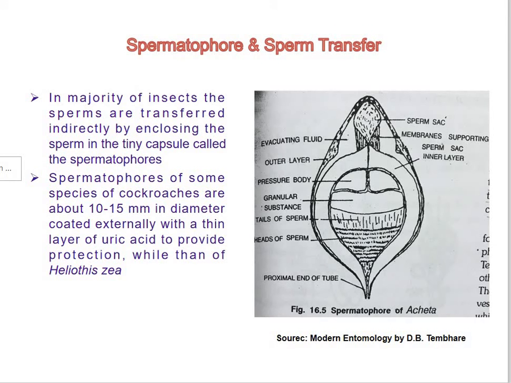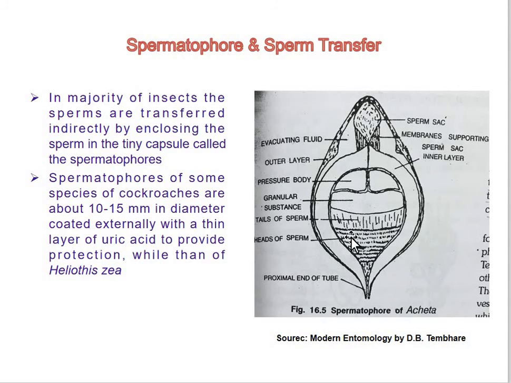Here in the case of the dragonfly Ictinogomphus, the spermatophores are simple, spherical and composed of a carbohydrate-protein mixture secreted by epithelial cells of the seminal vesicle. They enclose the sperm with heads towards the center and tails towards the periphery.